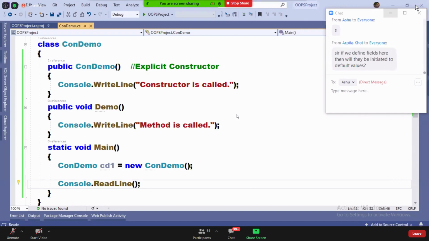Just understand. If I define a method, do I require to call the method for execution or not?